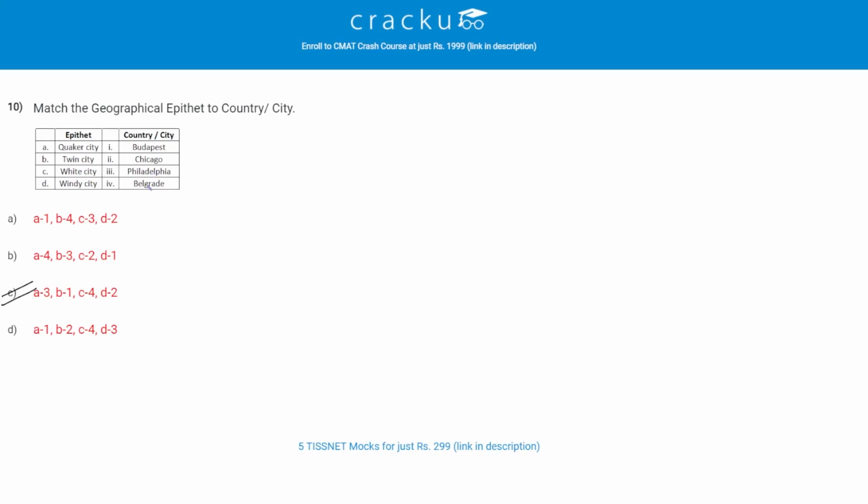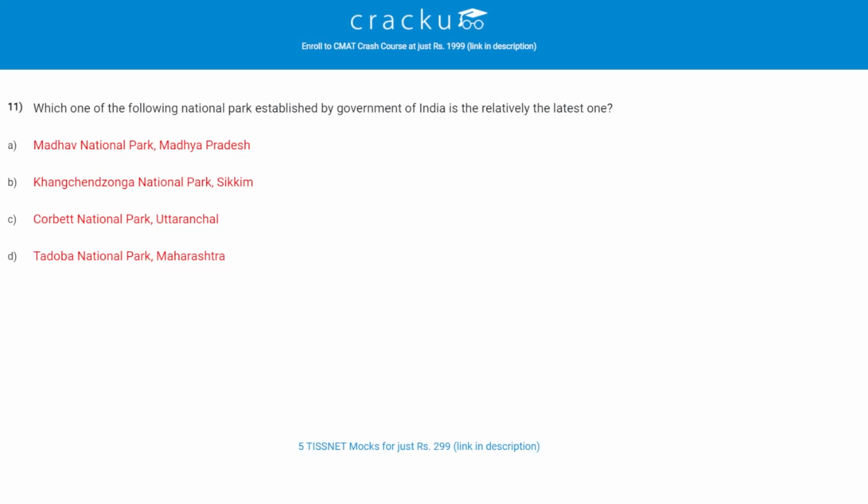Let's check the next question. Which of the following national parks established by Government of India is relatively the latest one? The correct answer is B, Kanchenjunga National Park, Sikkim. Madhav National Park, Madhya Pradesh, was established in 1958.